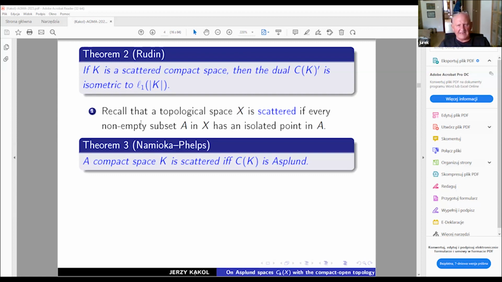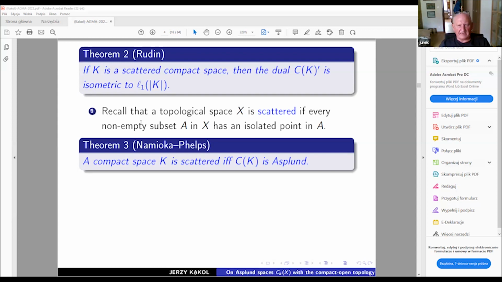But I need to mention the next very important and crucial result of Namioka and Phelps. They simply characterize Banach spaces of continuous functions being Asplund. In general, we know what it means. We already have the picture from the previous slide, but for Banach spaces of continuous functions, the situation is very clear.